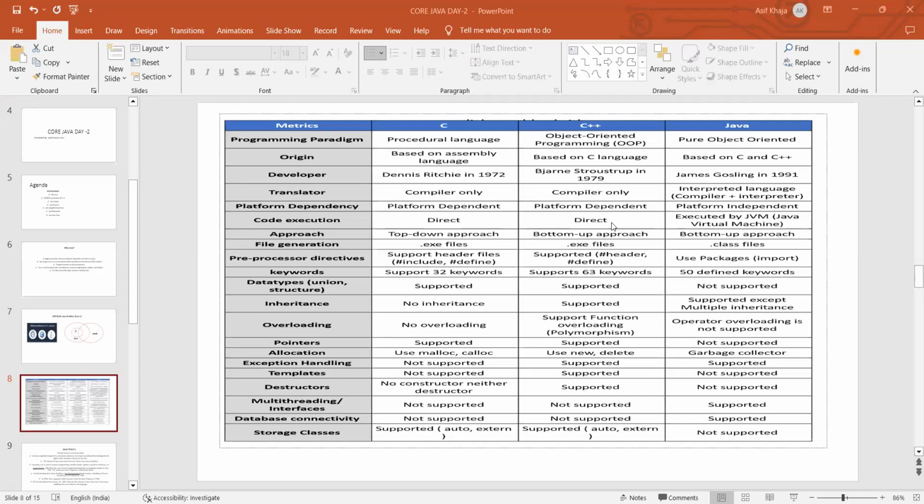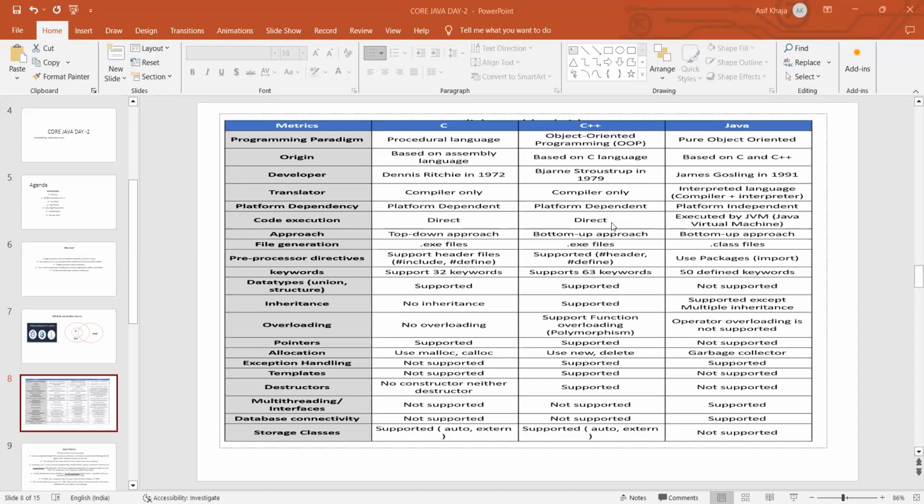Okay. And allocation. Allocation means what? Memory allocation. Memory allocation is done by malloc and calloc functions in C, and new and delete keywords in C++. But Java doesn't care about this allocation, because it is taken care of by itself, by the garbage collector. There's no need for any programmer involvement in this. Okay. And exception handling. Exception handling is not supported in the C language. C++ and Java support exception handling.